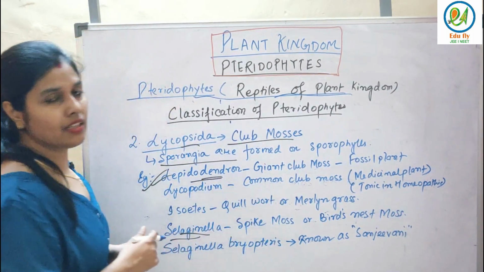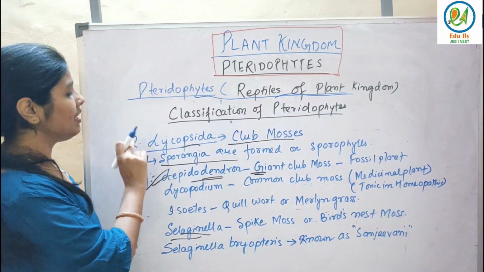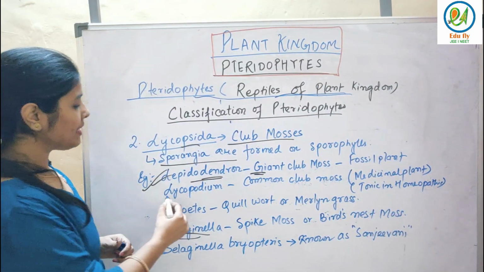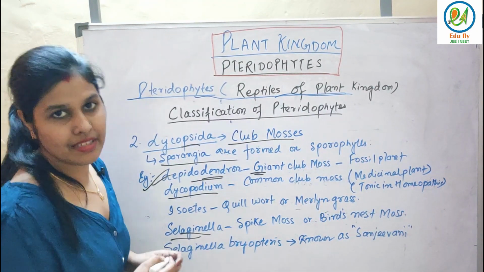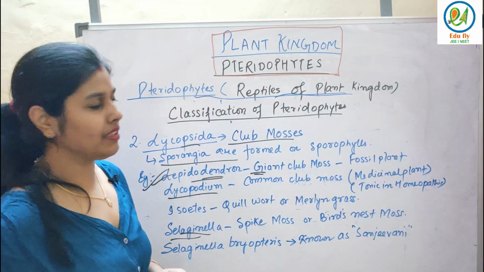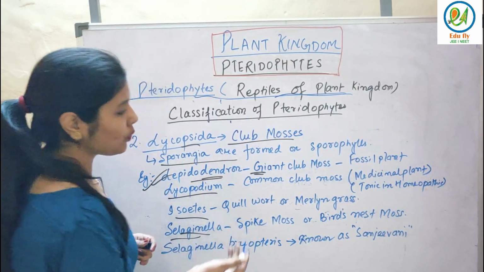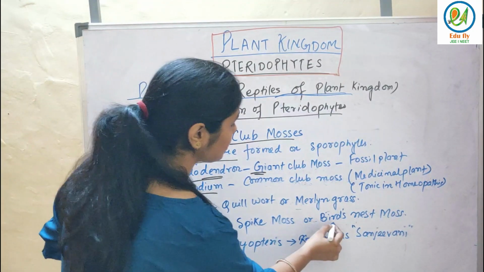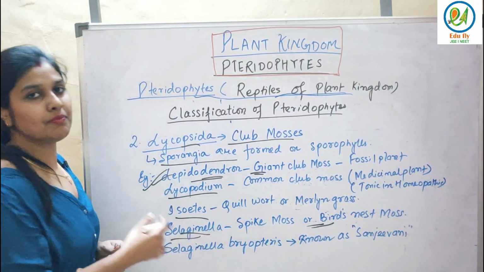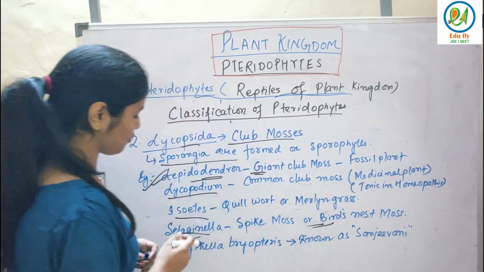Lepidodendron is a giant club moss. This is the fossil plant present in the Lycopsida class. Lycopodium is the common club moss, and it is a medicinal plant. Basically, it is used in homeopathy medicine as a tonic. Isoetes is quillwort or merlin's grass. Selaginella is spike moss or bird's nest moss. You should remember this name because it might come in the exam: which plant is known as bird's nest moss? That is Selaginella.